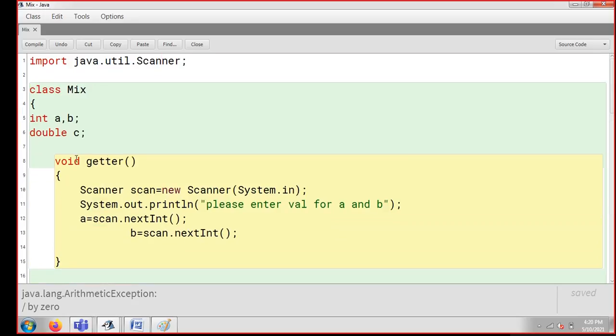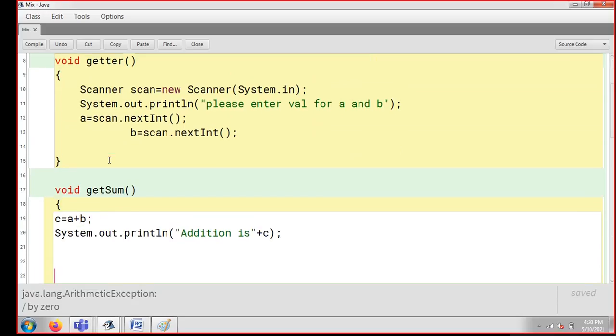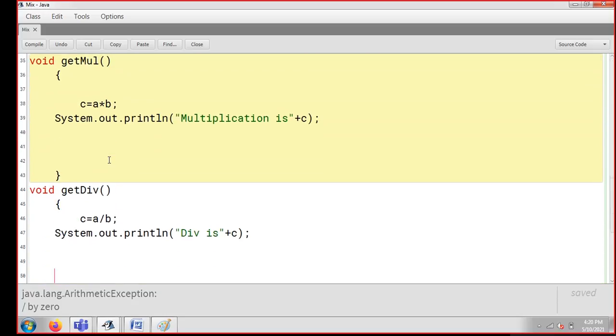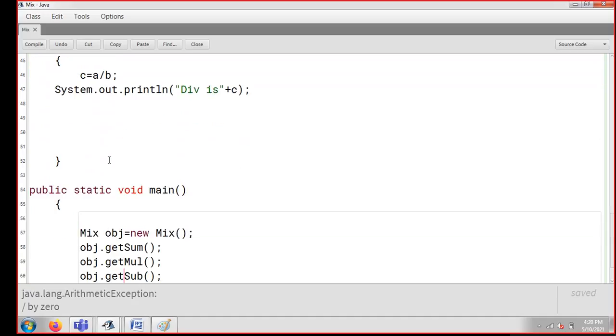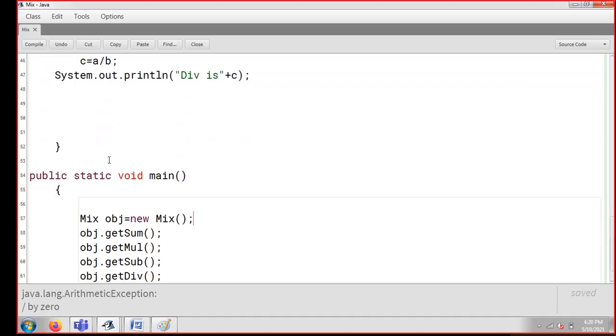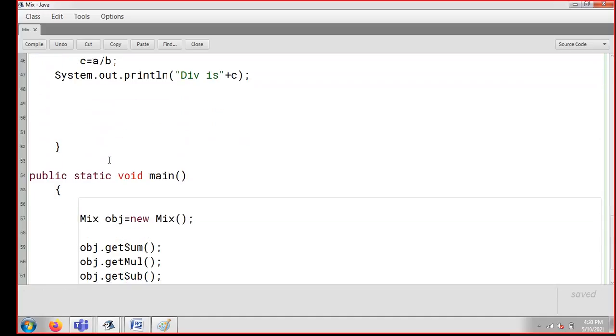So one function which I omitted, which I just need to call, is the getter. I'm coming back to my public static void main, using the same object, and I'm going to call the getter so that my a and b will get initialized. I'm simply going to write obj dot, and the name of my getter function. So what is going to happen, guys? The getter function is going to fetch a value for a and b, and then if you do addition, subtraction, multiplication, the variables already have values, c will get the answer and you will see it on the screen.